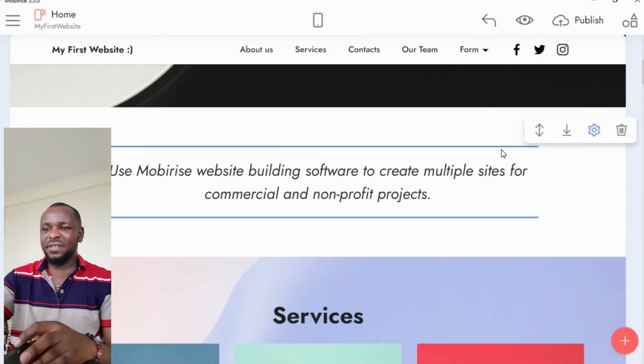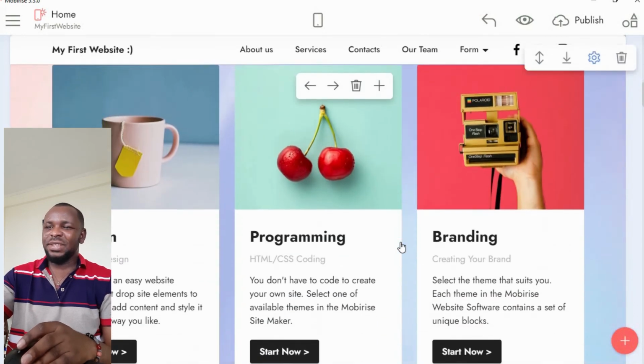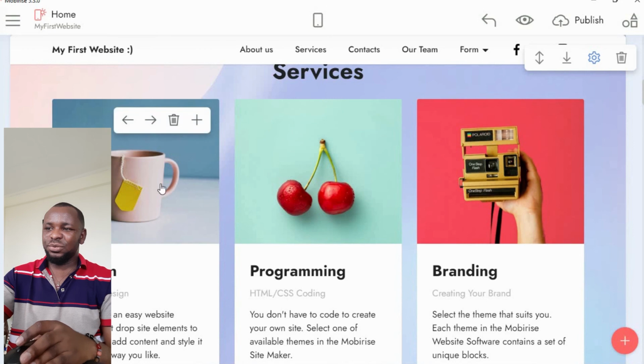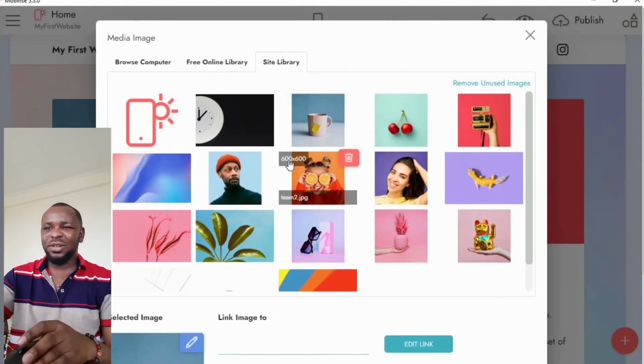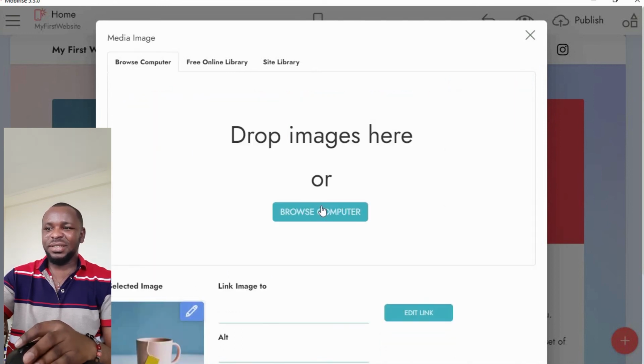Then here, the white background is okay for me, right? The services, you see, when you want to add an image, you can change these images. So how do you change the images? When you click on it, it automatically loads all the images in the site library. So which one you want to use, you can use it. Or if you have your own images, you have here browse from computer. You click on it, then you search for your images and they appear.